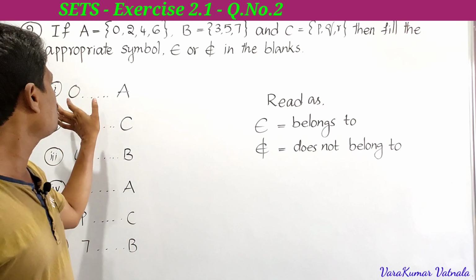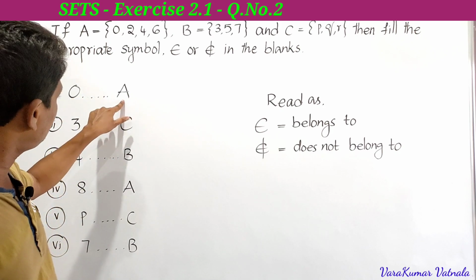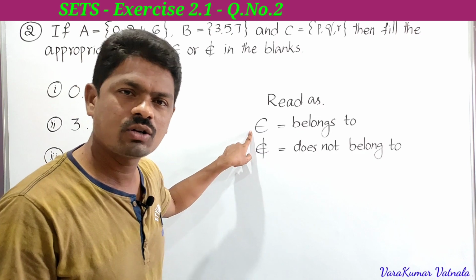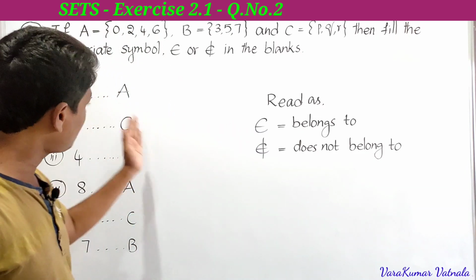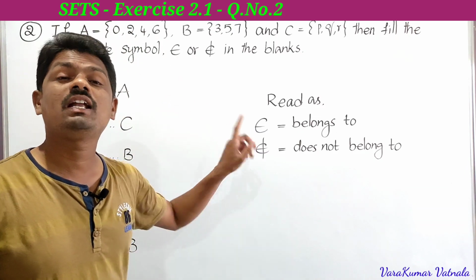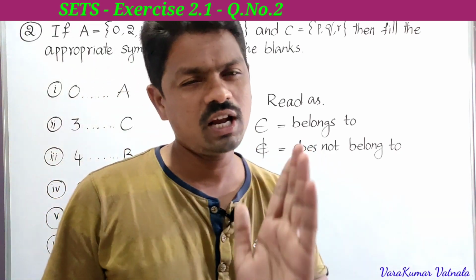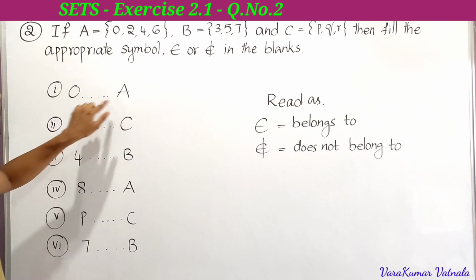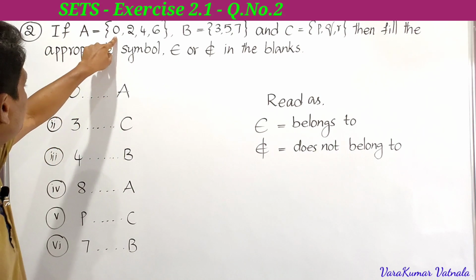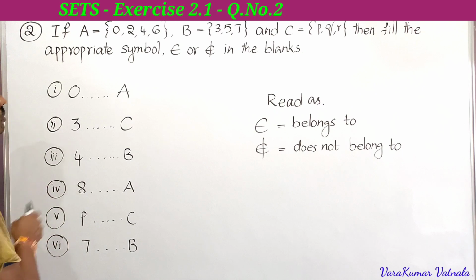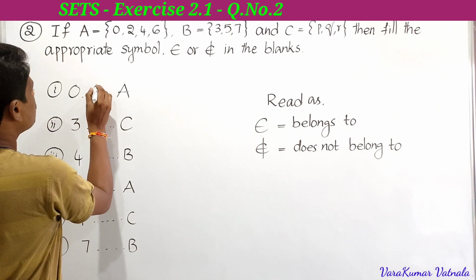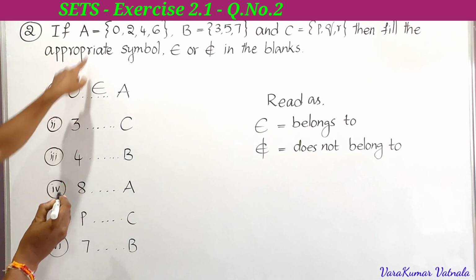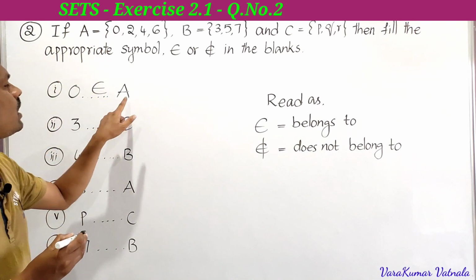So just you have to observe whether the element is there in the set or not. If it is there, we have to use the symbol belongs to. If it is not there, we have to use the symbol does not belong to. So that you have to remember, very easy, student. So 0 dash A, whether 0 is there or not, it is there. So we use the symbol belongs to, that's all. Since 0 is there in the set A, we can write 0 belongs to A.